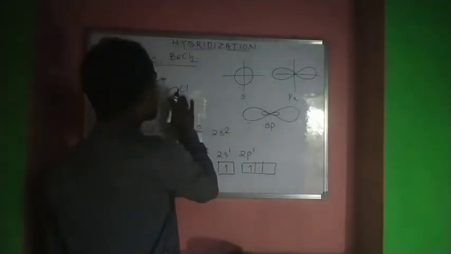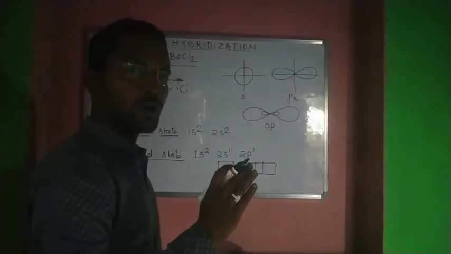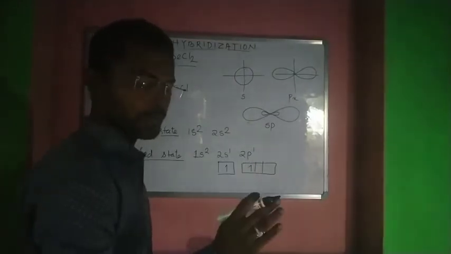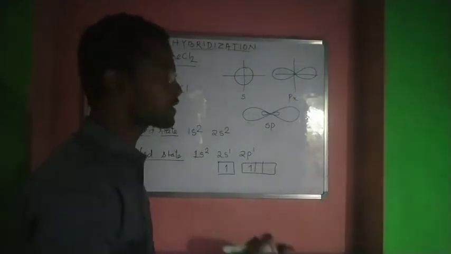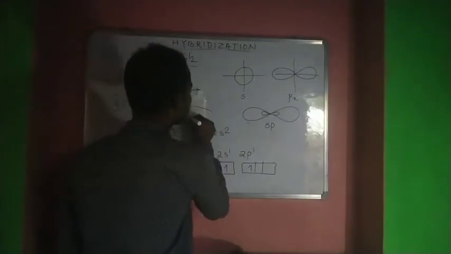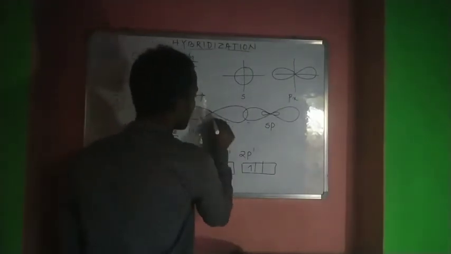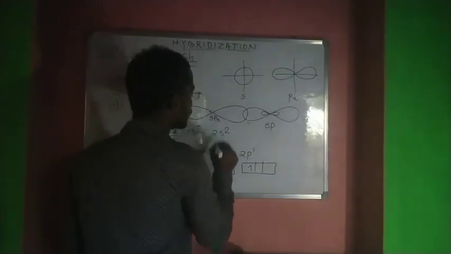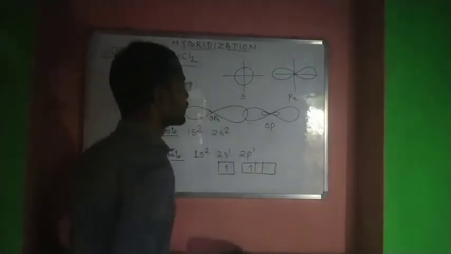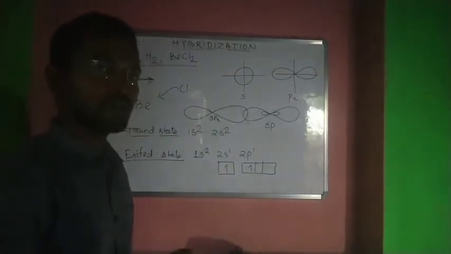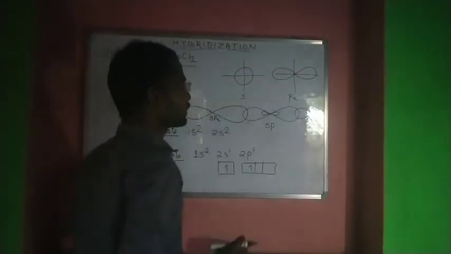The 3px orbital of chlorine will combine here with the sp hybridized orbital of beryllium, and another chlorine's 3px orbital will combine right here.